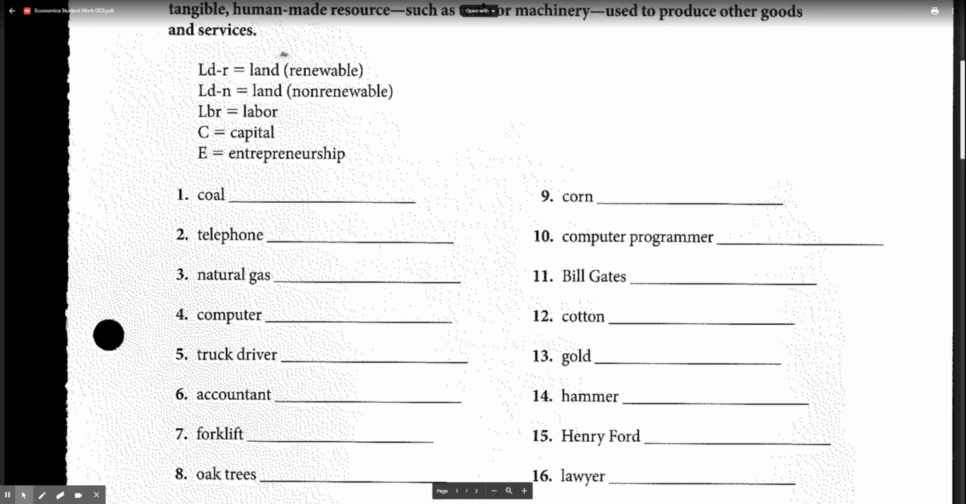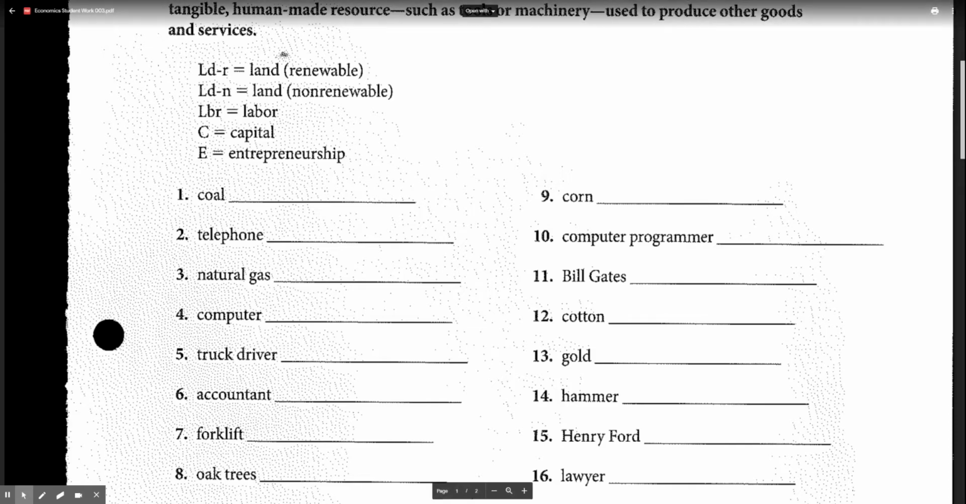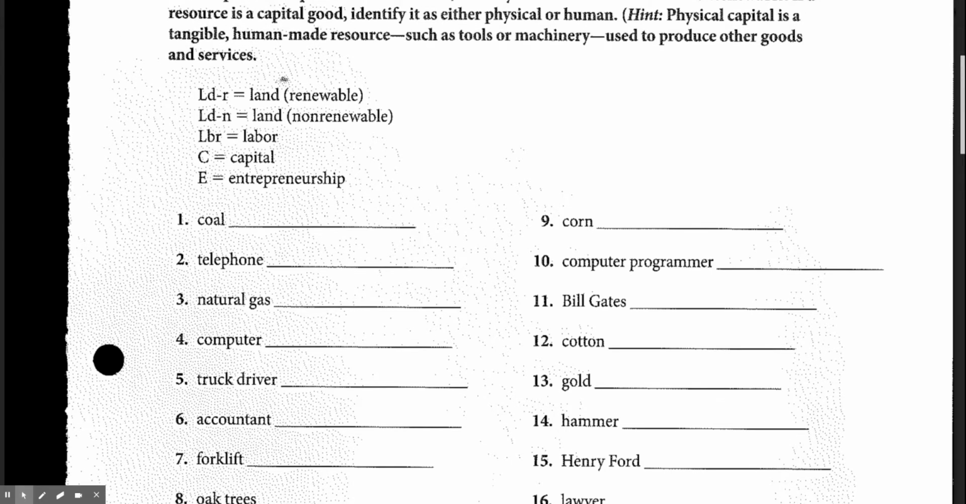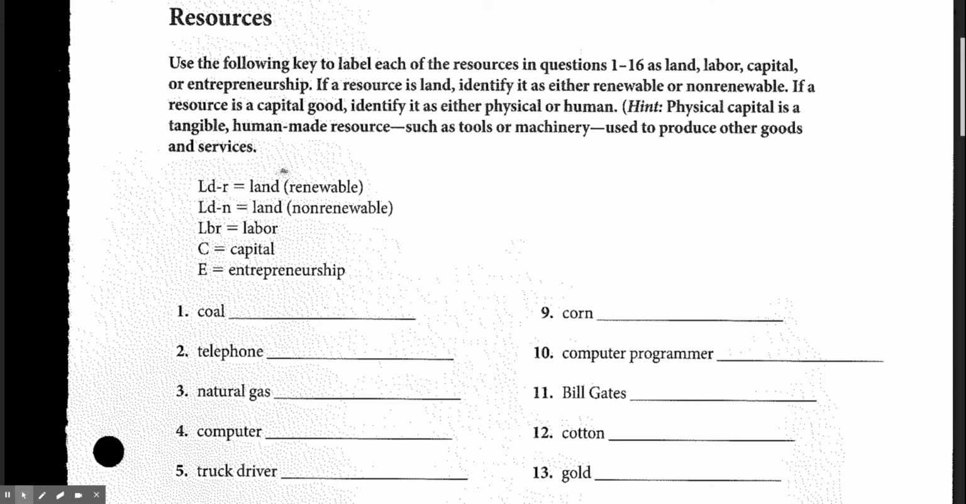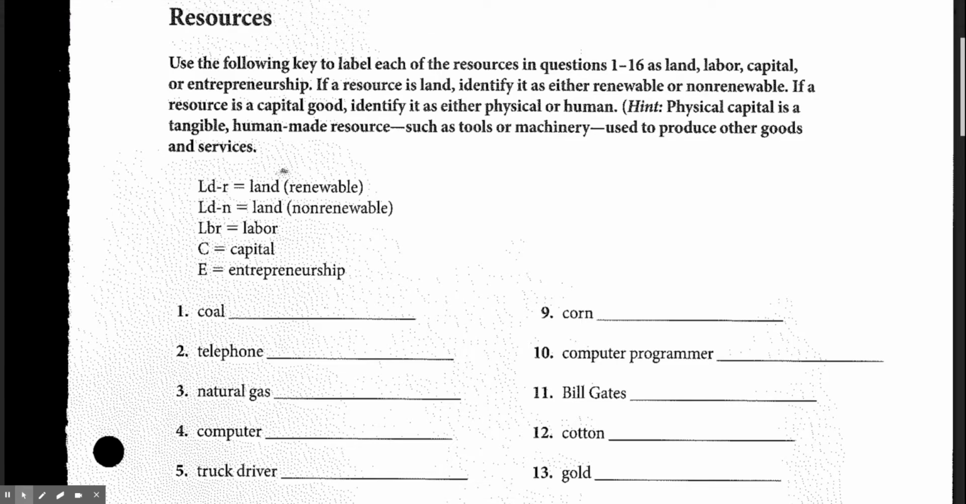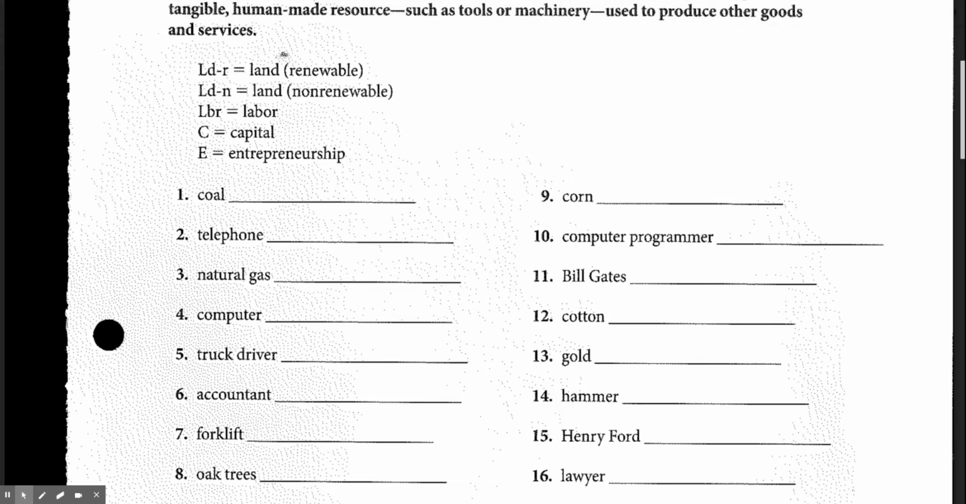Okay, so what we want to do here is look at coal, right? So coal is obviously land, but is it renewable or non-renewable? And I don't mean in the billions or millions of years sense. So it's obviously land, so you'd put LD, and then it's non-renewable, so it's LD-N. The telephone, that's an example of capital. Now the thing is, is it physical capital? Oh, if it's a capital good, I'm sorry. So this is capital. Natural gas again, so it's land, but natural gas is a non-renewable resource.